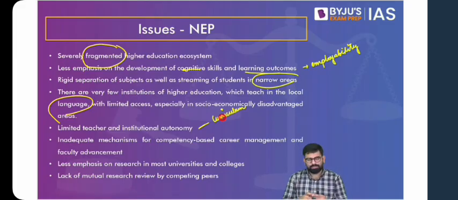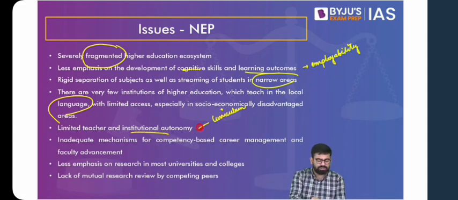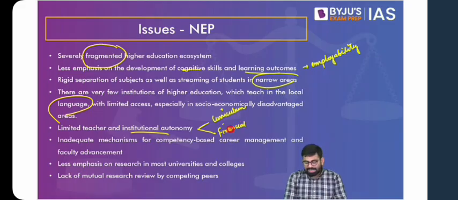And again, already we know that there's a huge gap with respect to what the industry demands and what we are able to provide. And that is the reason we were talking about vocational education there. So limited autonomy in terms of curriculum and the flexibility with respect to curriculum. Now, this autonomy, when you talk about institutional autonomy, is also financial autonomy. And this is where you'll find that the National Education Policy gives an indication that if you want to make an institution autonomous, you have to make it administratively, academically, and financially autonomous.